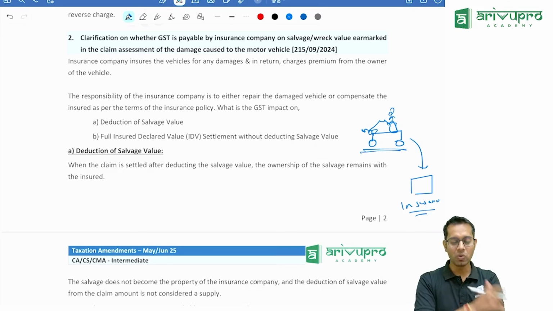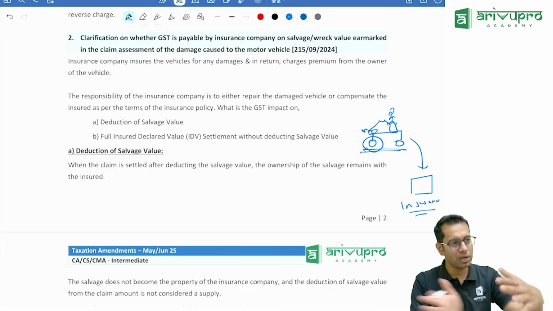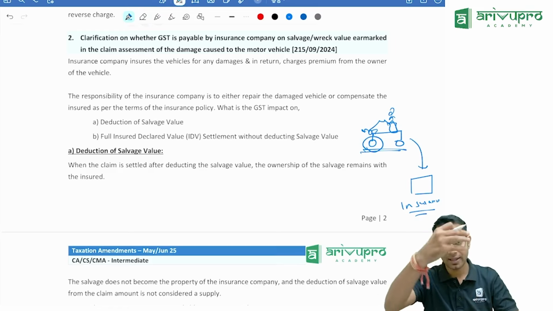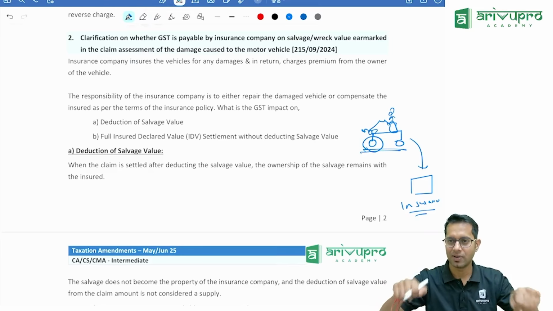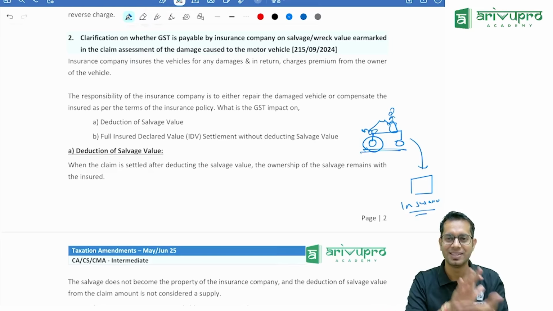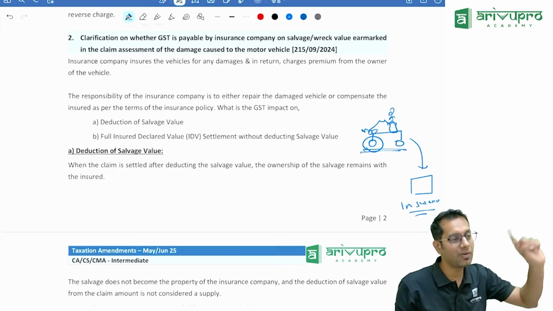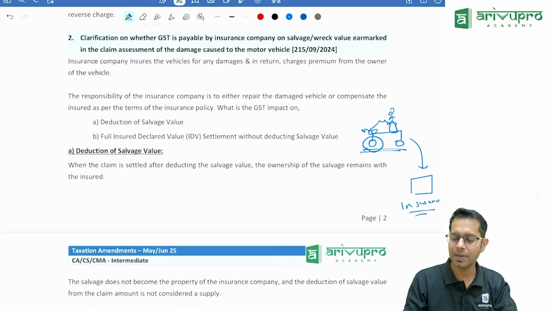Now, you have two options for taking insurance. We'll ignore the options and read that point later. What happens is, let us say his entire front wheel got damaged, the handlebar, the suspension. That is completely damaged, so it is required to be replaced. The replacement cost is around 30,000.